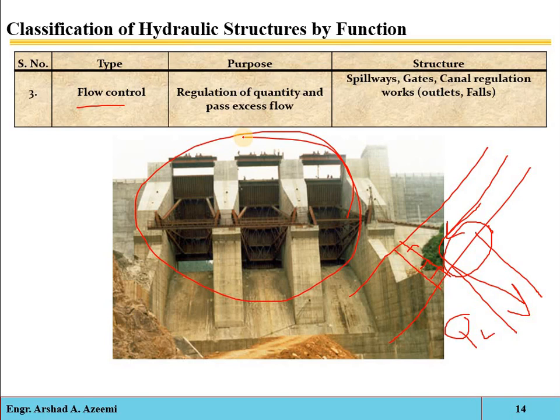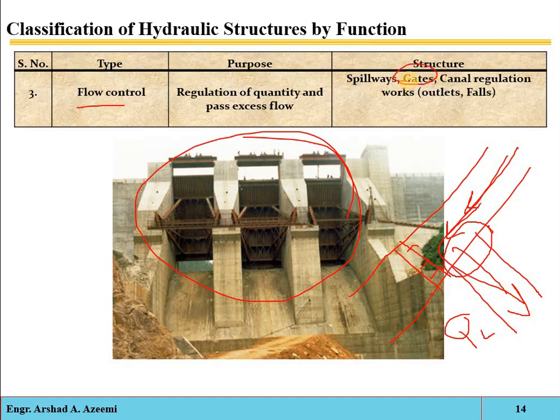For example, if a flood is occurring in the natural river, then you will have to open the gate up to the maximum level, up to that level which allows the discharge up to the maximum carrying capacity of the canal. So these structures are just regulating the quantity of water and passing excess flow. Gates are one example.